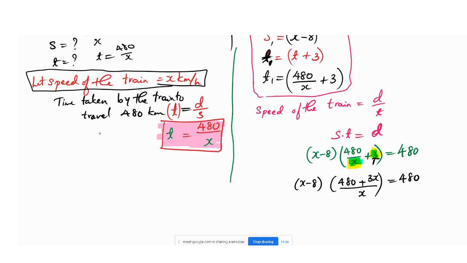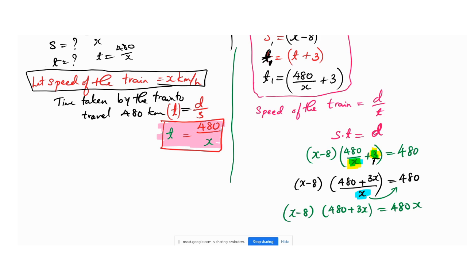So one thing you can do, this x that we have here, I can shift to the right hand side so that it will be easier for us. So x minus 8 into 480 plus 3x, that is equals to 480 into x, that is 480x.